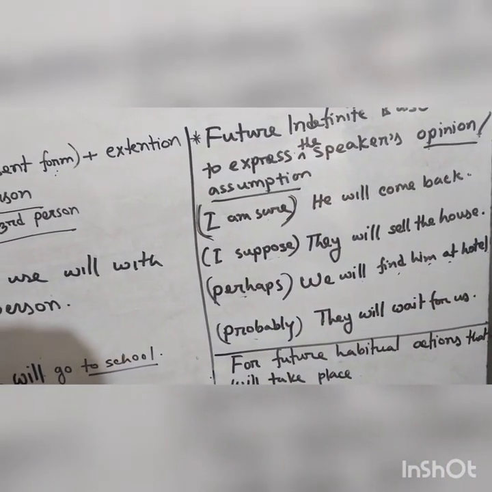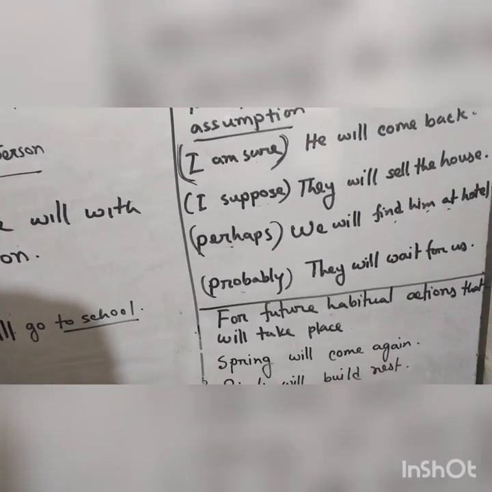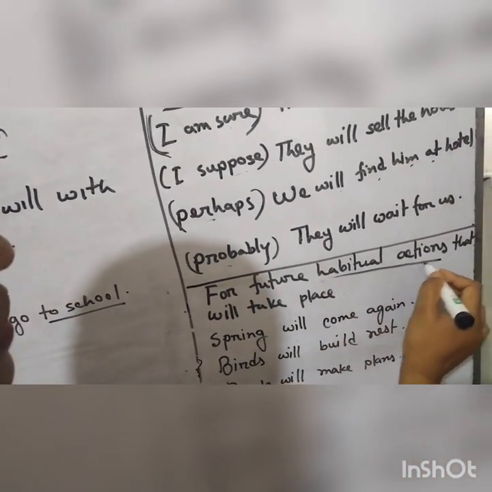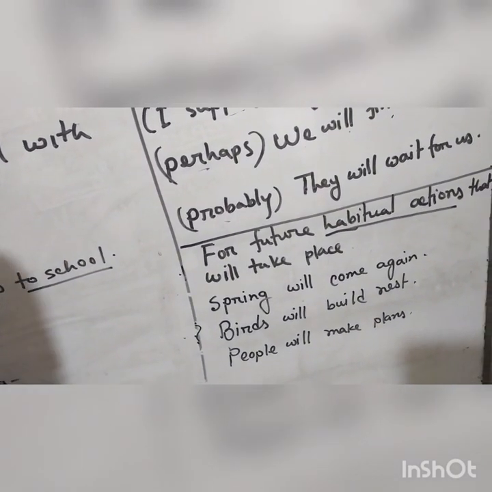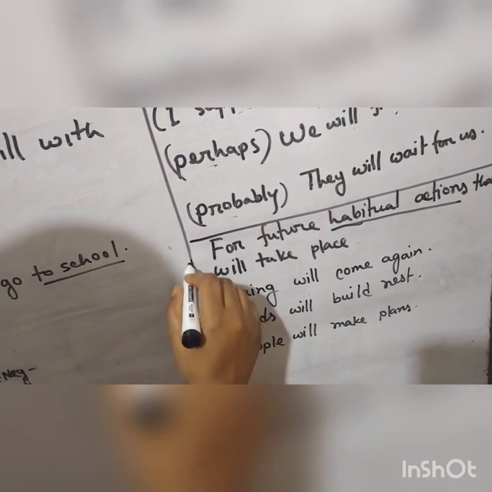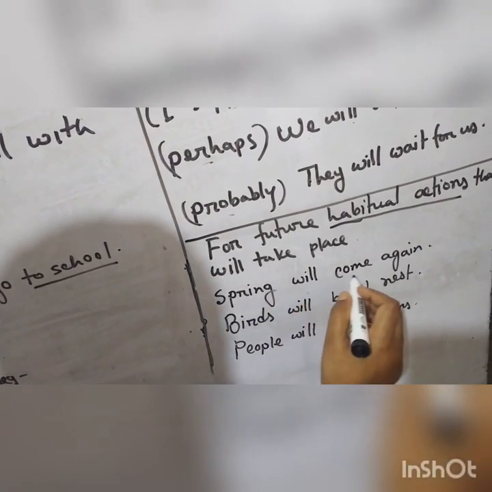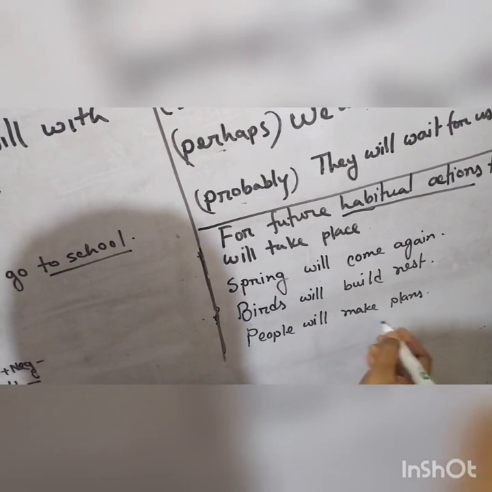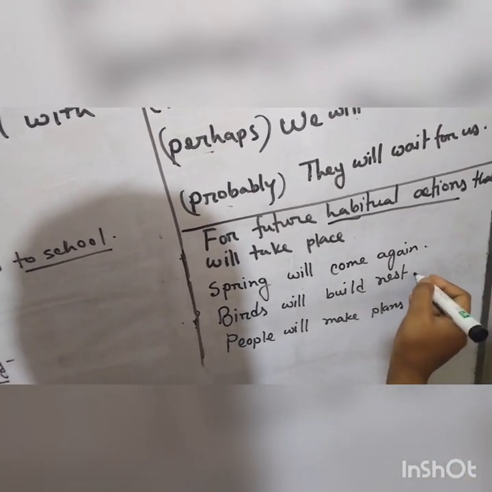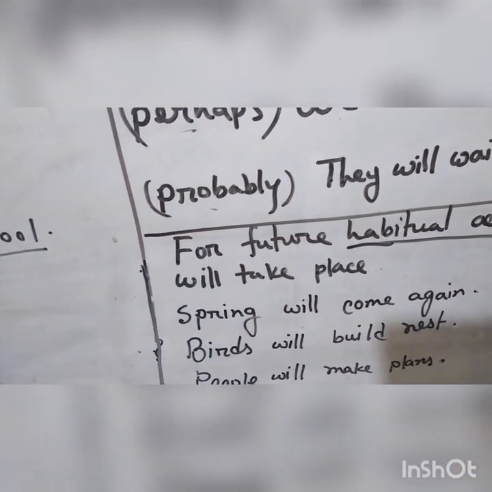Next, future indefinite also expresses habitual action that will take place. So look at the sentences. Spring will come again. Birds will build nests. People will make plans. In this way, future indefinite tense is also used.